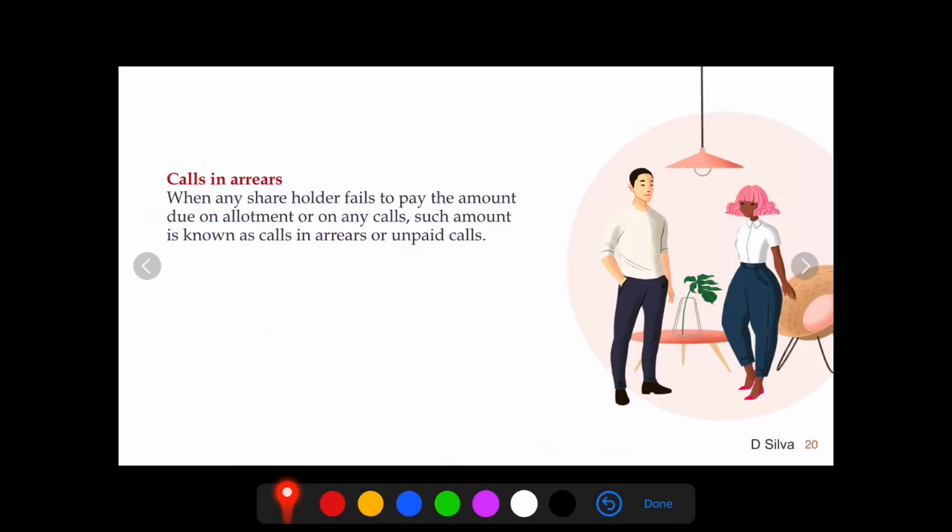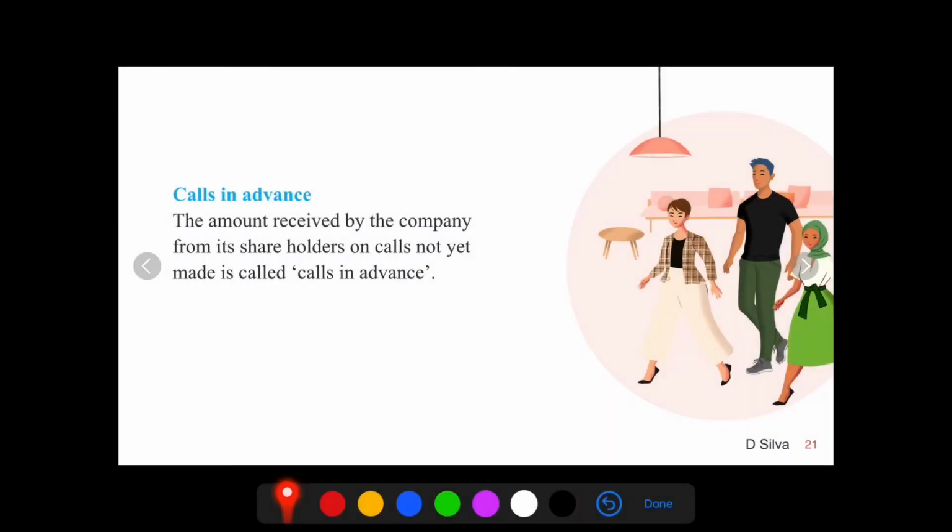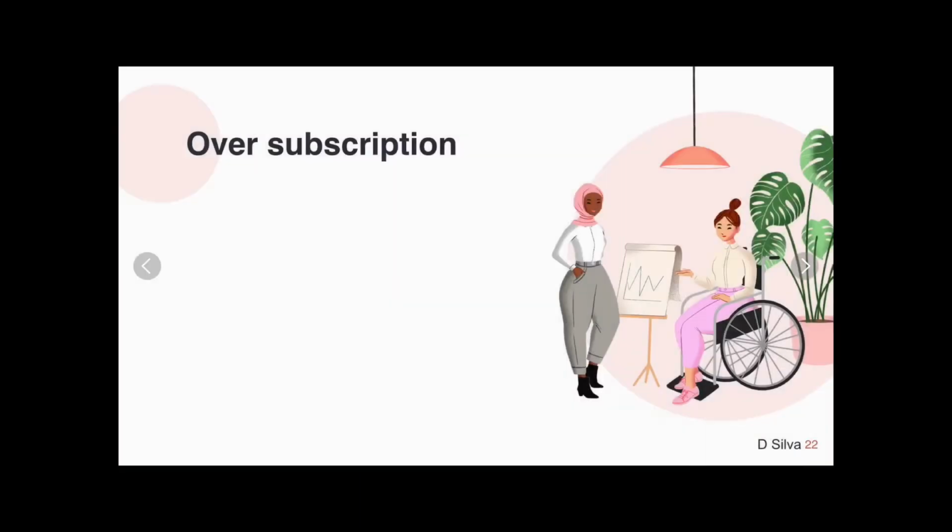Well, we need to know what we mean by calls in arrears. That is, when shareholders fail to pay the money on any of the allotments or on the call, such money is called calls in arrears or unpaid calls. Calls in advance: there are certain shareholders from whom the company receives the money before the call is made. Such money is called calls in advance.